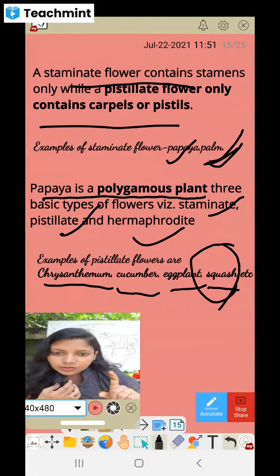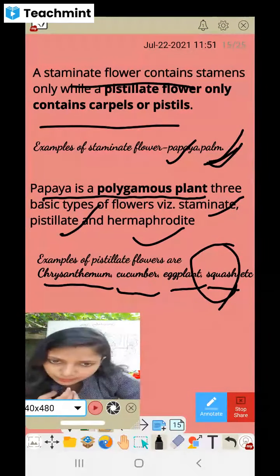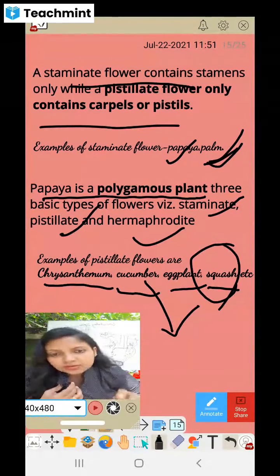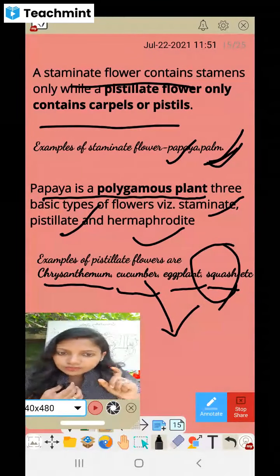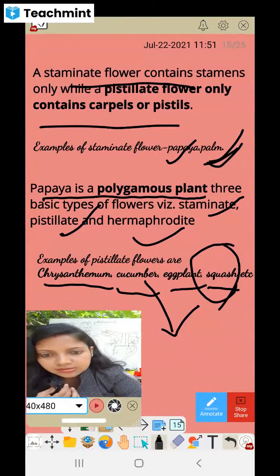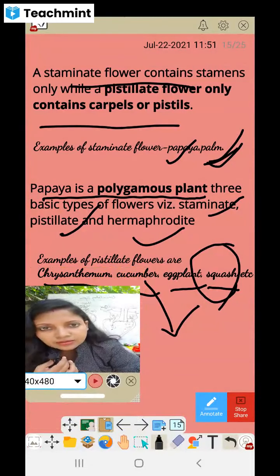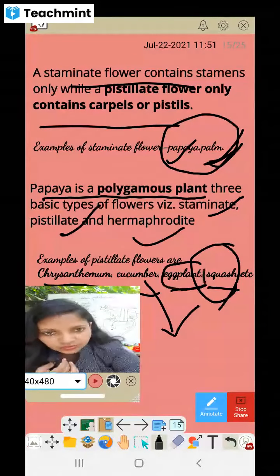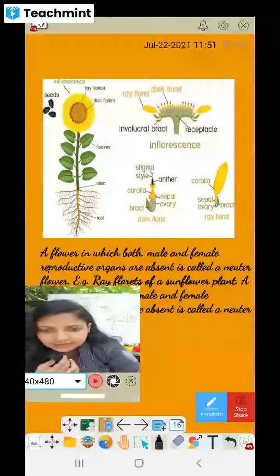But one thing you keep in mind, cucumber we say pistillate flower, but we can say hermaphrodite also, because both male and female parts can occur in the cucumber plant. So these are the differences, but the best examples I have given you are papaya and palm for staminate, and for pistillate you can give eggplant, chrysanthemum, cucumber. These are good examples I have written here.